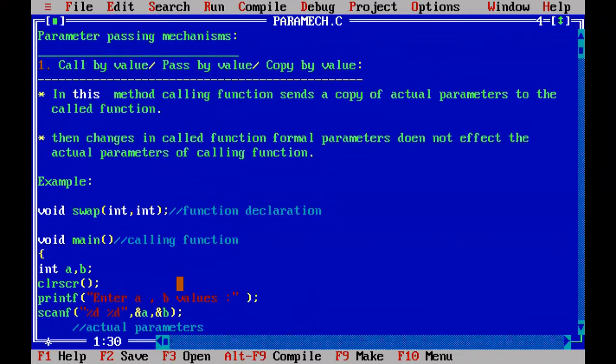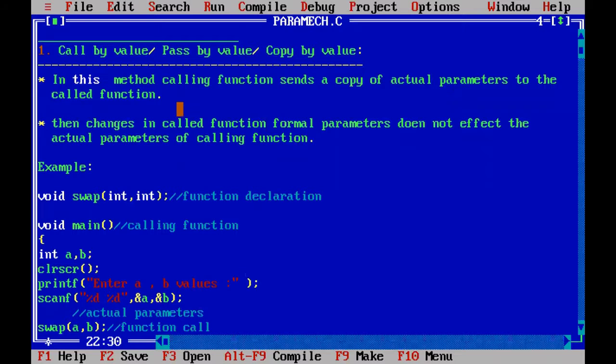Now you read the sentence once. What will happen in call by value? In this method, the calling function sends, which is the calling function? Main function. So the main function sends the copy, that means only the Xerox, of the actual parameters to the called function's formal parameters.